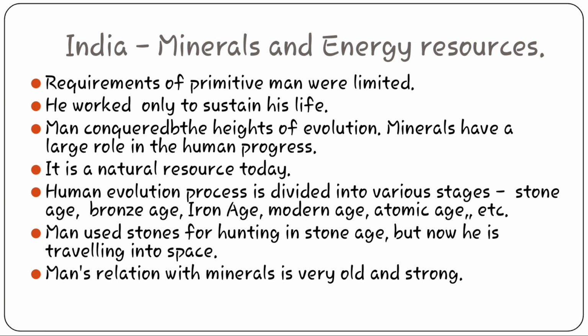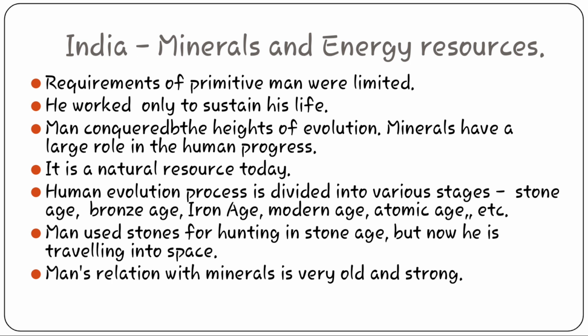Human evolution is divided into various ages. As you know, the first stage of our life was the Stone Age, where we used all types of stone weapons. We used stone for all types of our requirements. After that came the Bronze Age, then the Iron Age and the Modern Age, and now we are living in the Atomic Age.